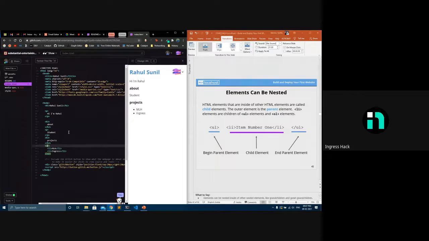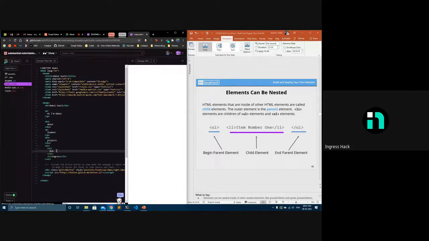Elements can be nested also, which means if I want to add subtopics to the MLH, like in MLH, what all I'm doing. So there is MLH, that is a list item inside my unordered list. Inside that, if I want to add something, I made it with the opening tag on top, then the content, then the closing tag, so that I can add a nested list, which will make it much easier to go through when you're writing the code.